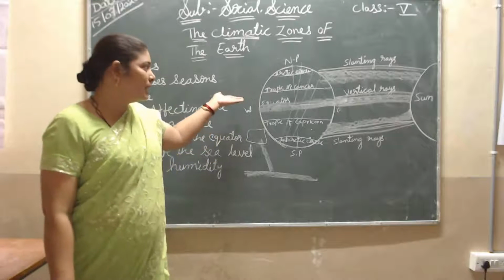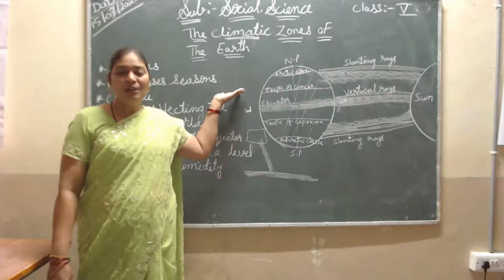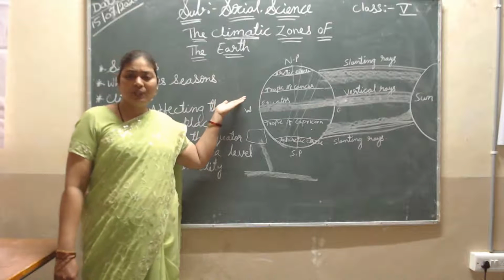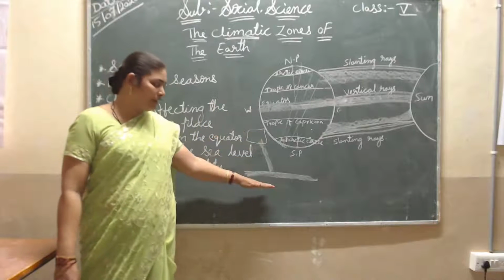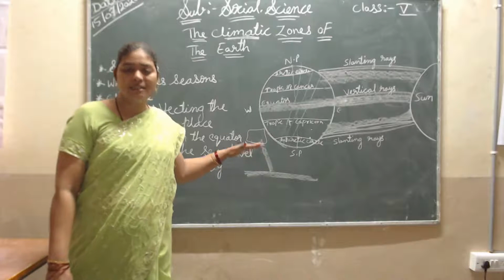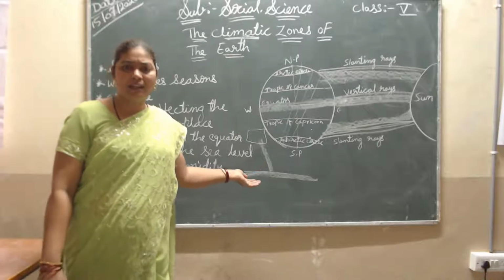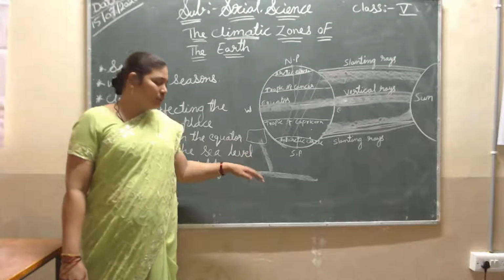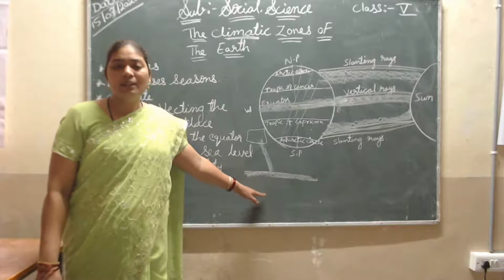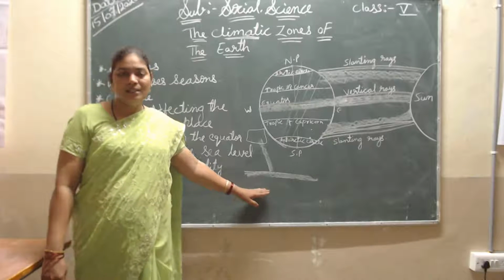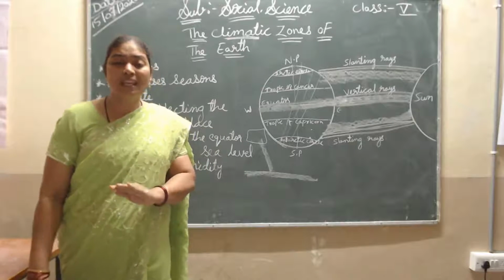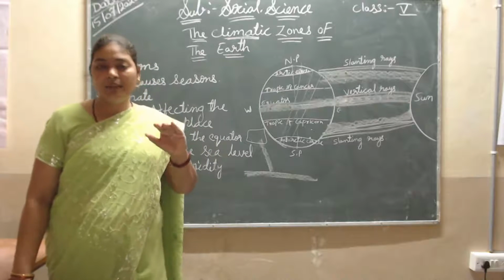It is near the Himalaya. Mumbai is too hot. In our state Karnataka also, Udupi is a little bit hot, near the sea. So coastal areas are moderate, a little bit hot.